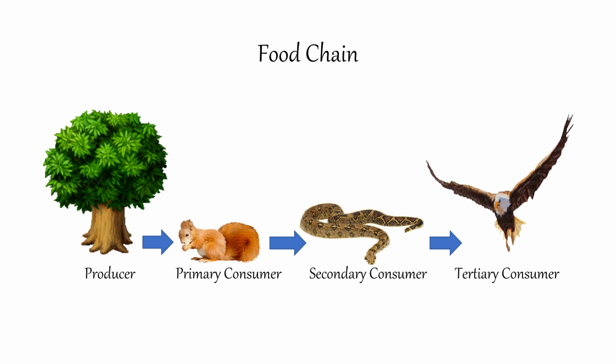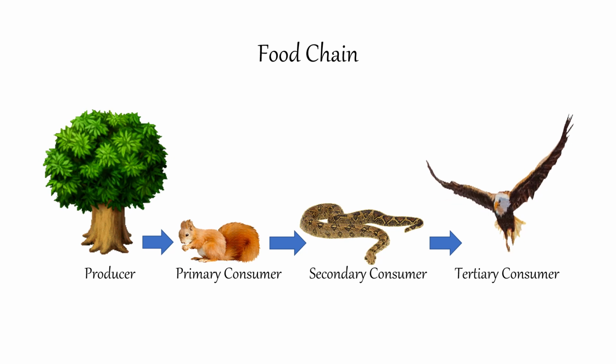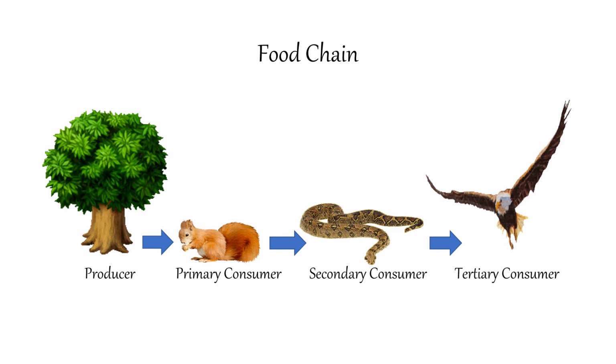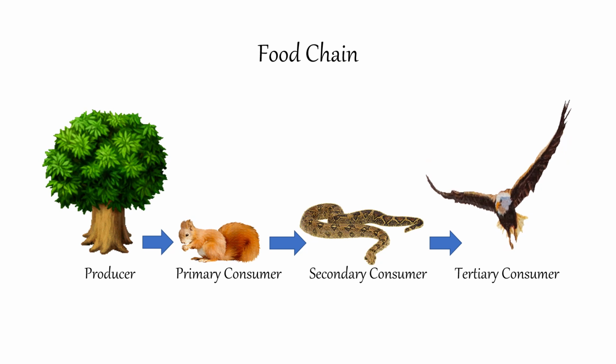So from the diagram shown above, the food chain shows how different organisms get their food and how energy is transferred across different organisms. From the plant, energy is transferred to the squirrel, then the energy of the squirrel will be transferred to the snake, and the snake's energy will be transferred to the eagle.